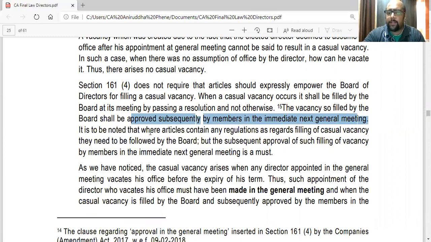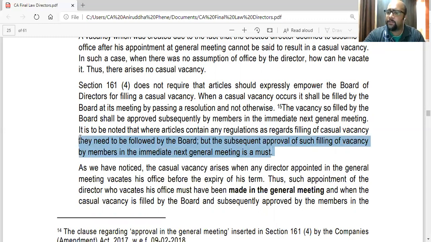It is to be noted that where articles contain any regulations as regards filling of casual vacancy, they need to be followed by the board. But subsequent approval of such filling of vacancy by members in the immediate general meeting is a must. So articles may empower or may not. This section is valid. At the same time, if the articles have given some procedure for the board for appointment of directors in casual vacancy, they will follow that. But in any case, shareholders' approval has to be taken.